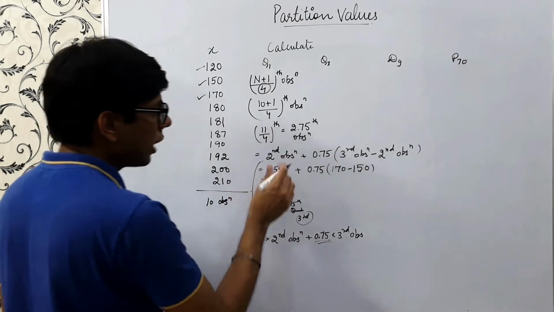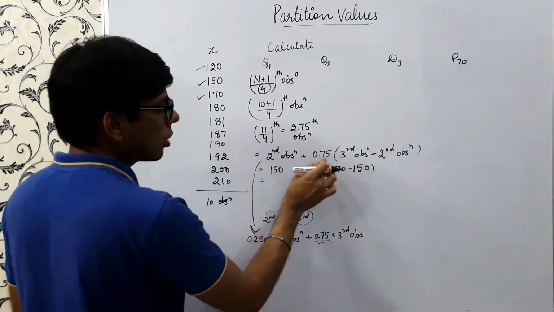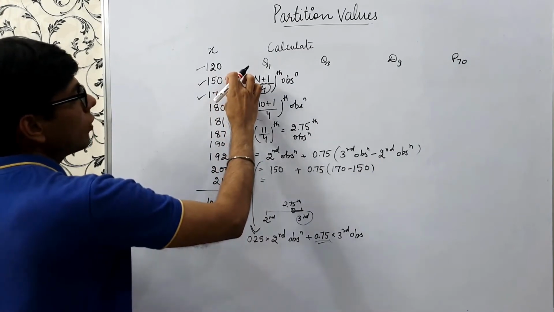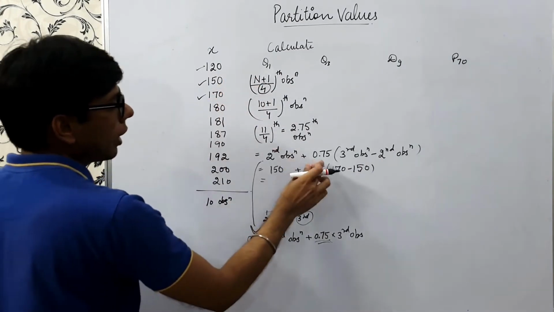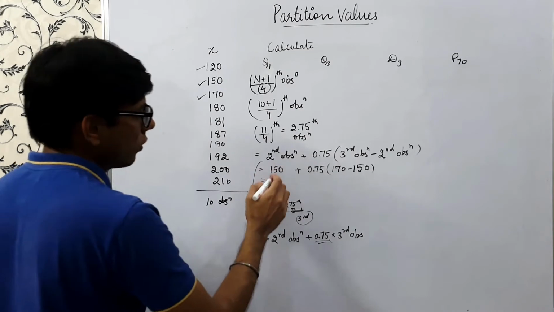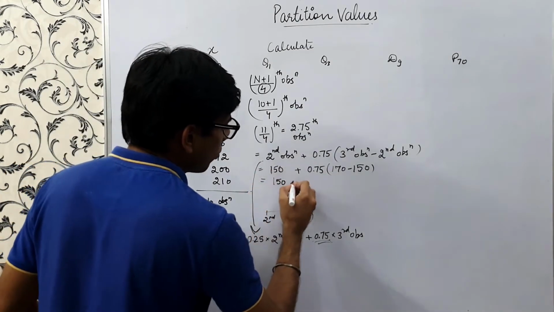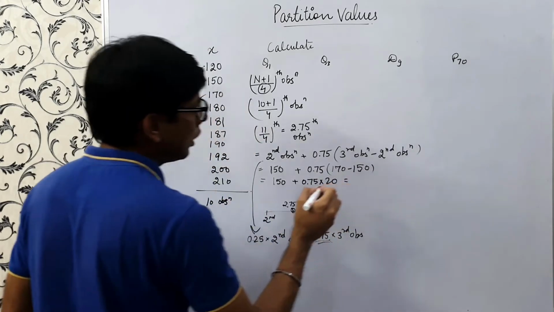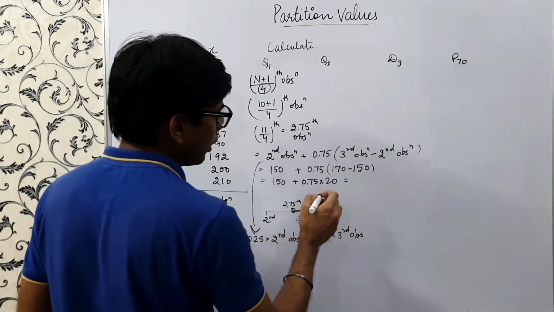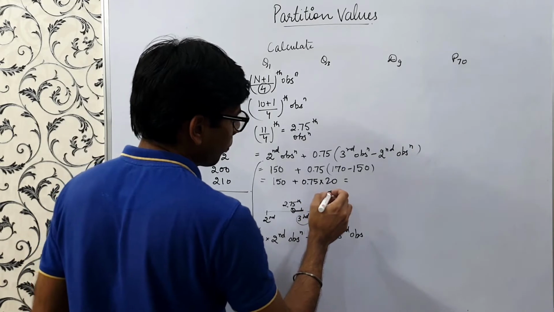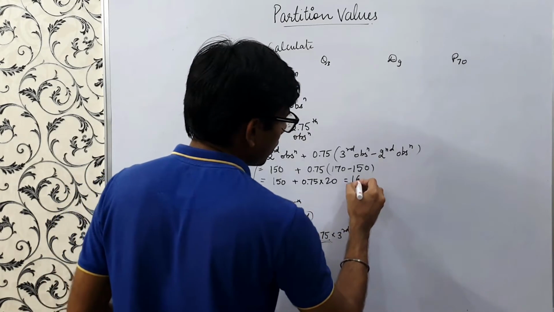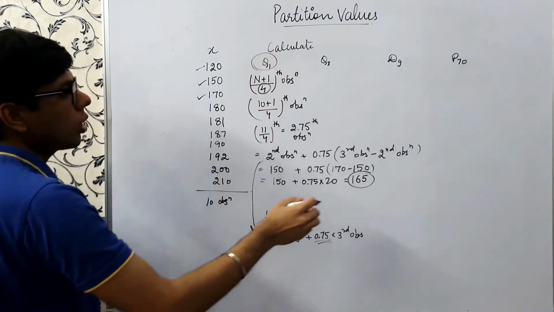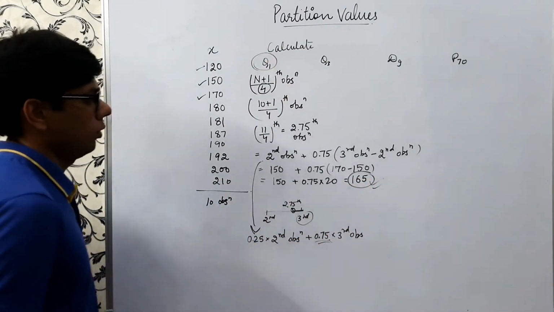So if we calculate it, the way we write it is second observation plus 0.75 times the difference of these two. We are taking the difference of these two and multiplying it by 0.75, so it is 150 plus 0.75 into 20, and it would be nothing but 165. So our Q1 turns out to be 165.